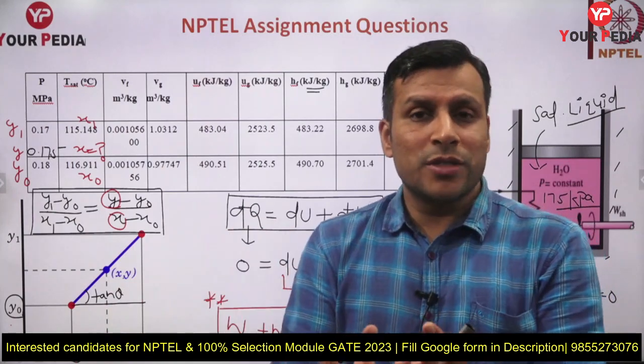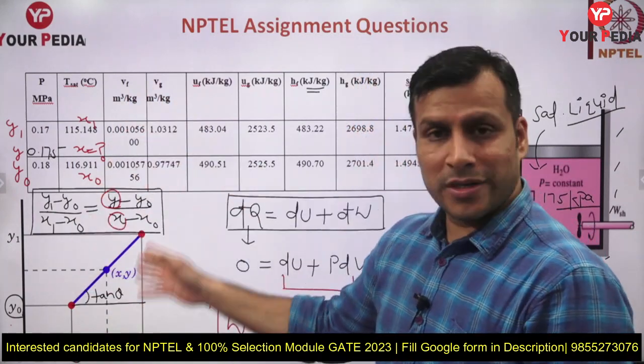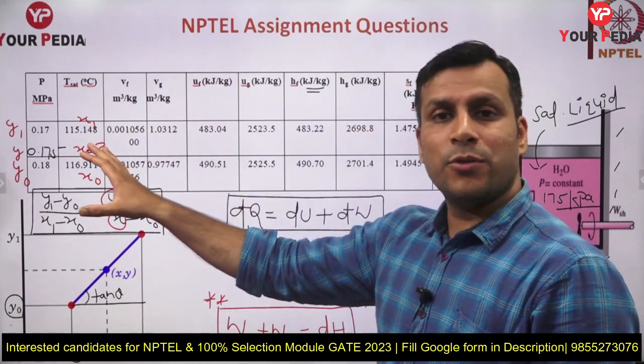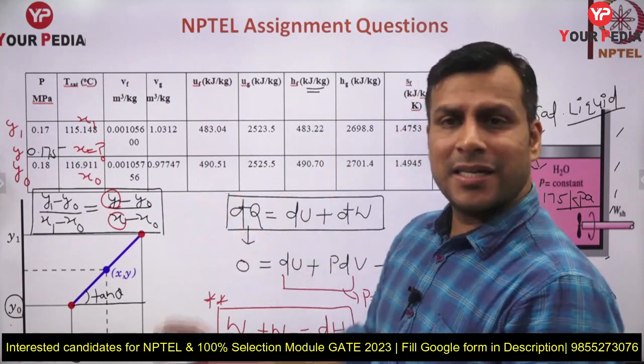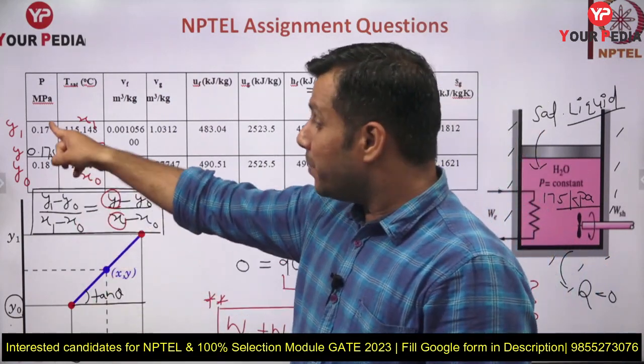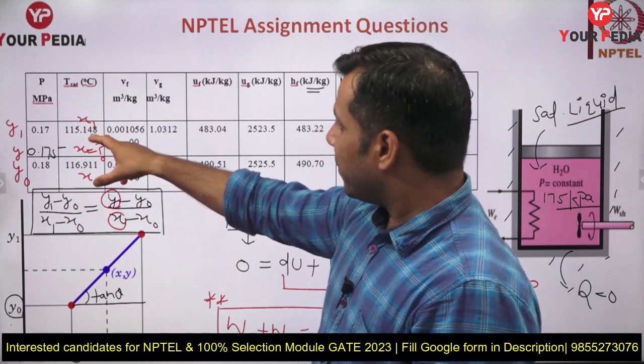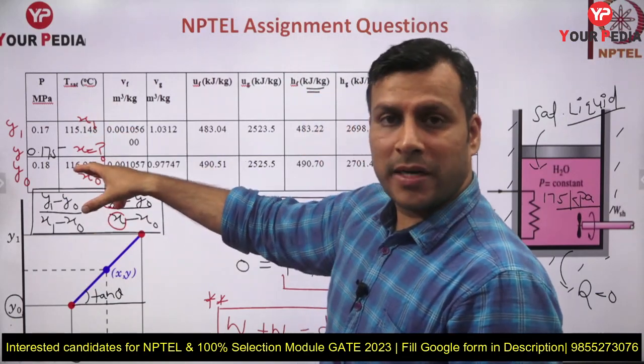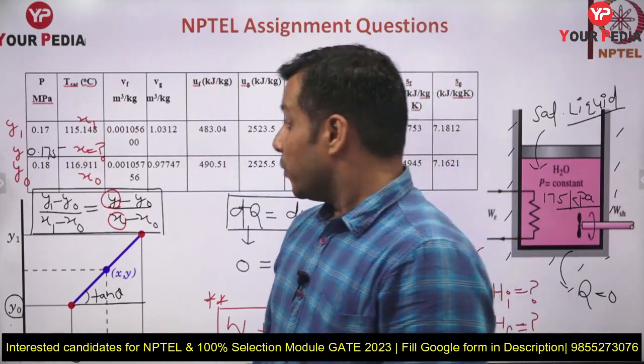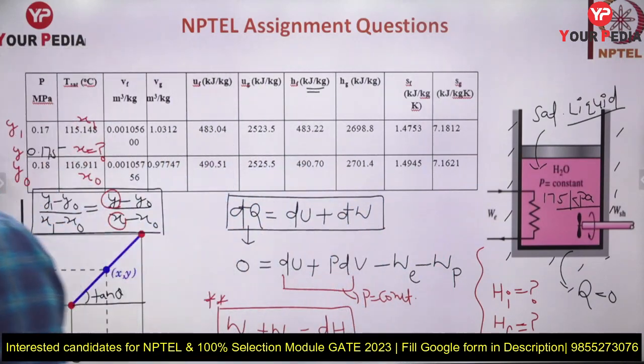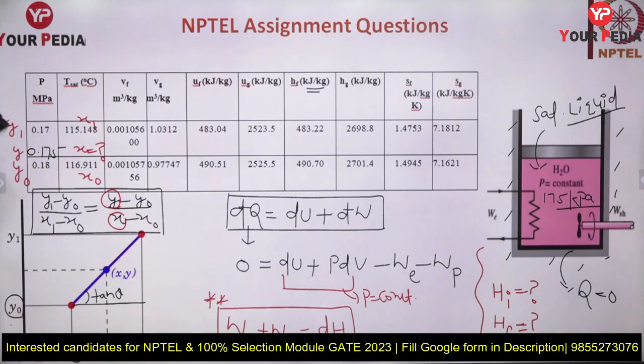So I have discussed with you some basics about this linear interpolation. What is that linear interpolation? How you can apply to solve the question. Otherwise, in this case, that is not required because you want mid of these properties. So just take, add these two properties and divide by 2. Okay. So let me write all the properties, guys, so that we will be able to solve the questions. तो मैं सबसे पहले यहाँ लिख देता हूँ ऊपर टॉप पे.